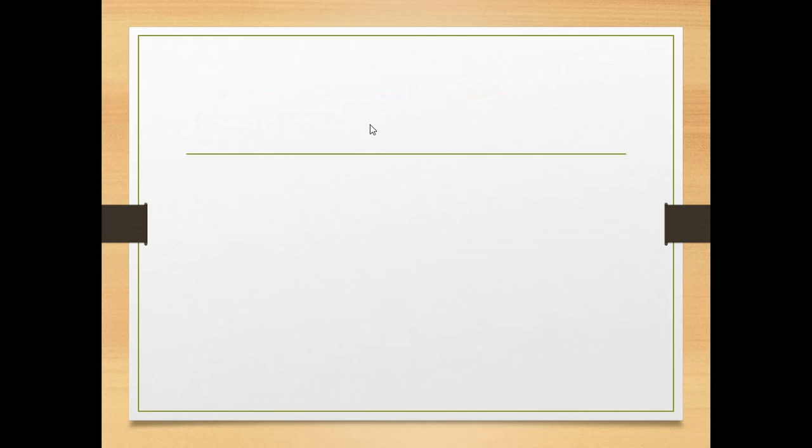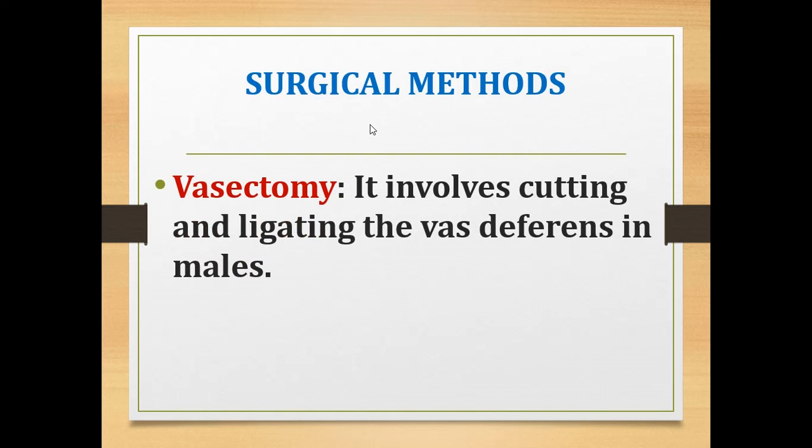Now we can move to the surgical methods. What are the surgical methods? The first one is called vasectomy. It involves cutting and ligating the vas deferens in males. You know, the vas deferens is the tube through which the sperm pass. So here they cut and ligate the vas deferens in males, and that is called vasectomy.